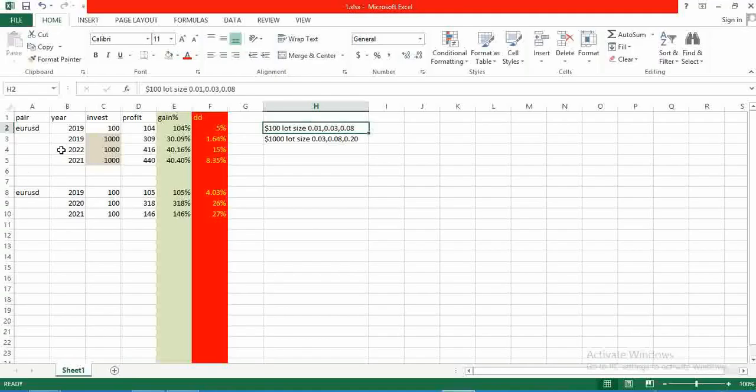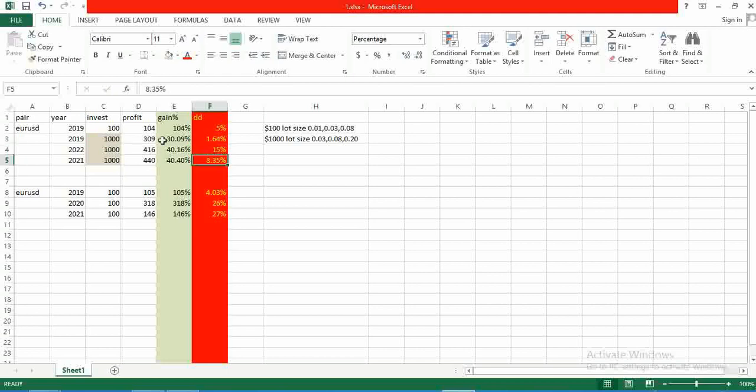Now see, Euro USD 2019, the profit was 105%, drawdown was 4%. If you invest $100, then your profit, you can see very high profit, right? But the high drawdown 26%, 27%. If you use $1,000 as your investment in 2019, 20, 21, you can see the gain was 30%, 40%, 40%, and the drawdown was 1%, 15%, 8%.